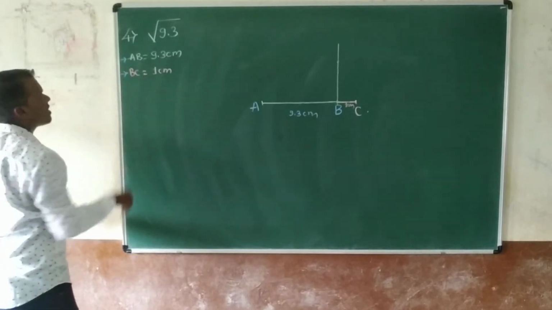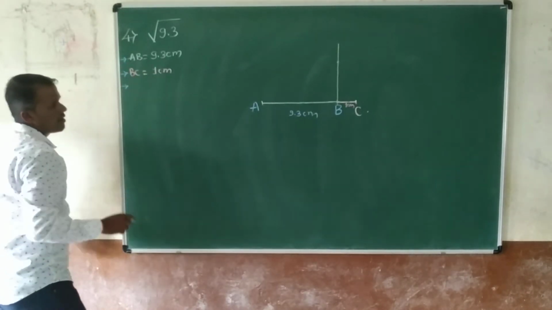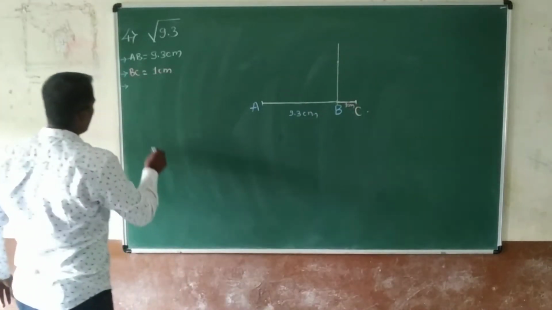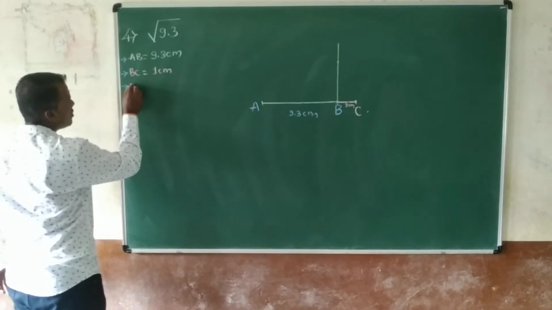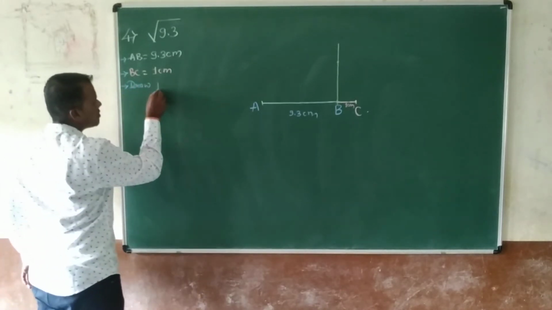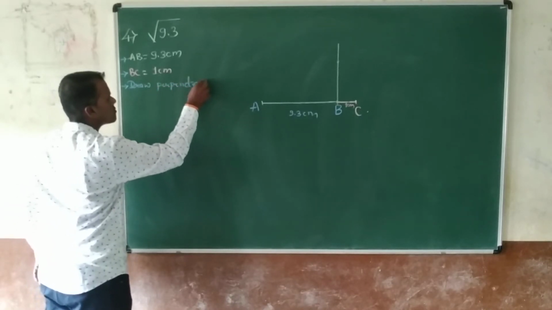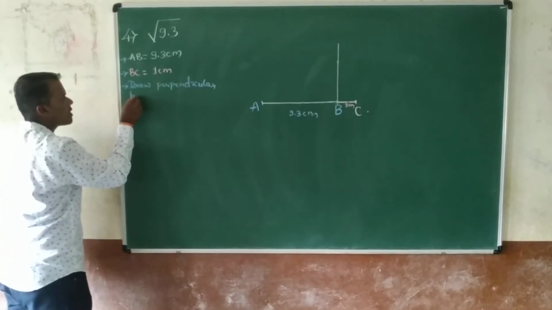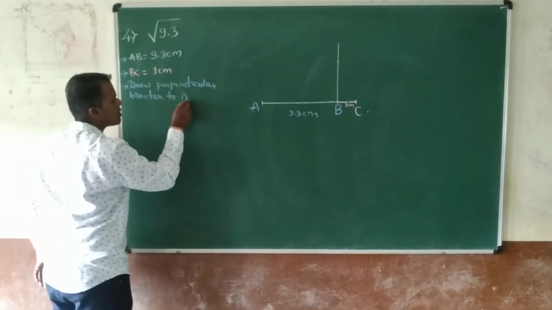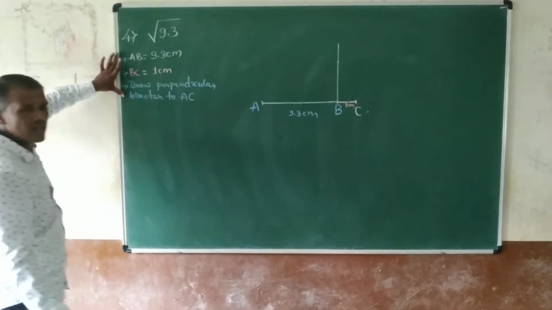These are the general concepts of construction. Next concept here: draw perpendicular bisector to AC. Draw perpendicular bisector to AC. These are the steps for the construction.